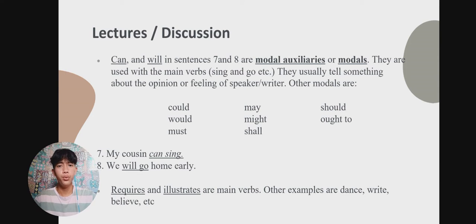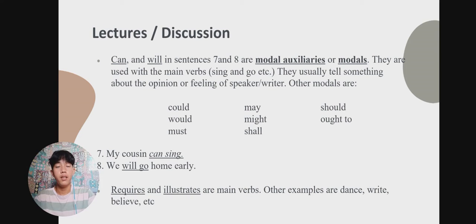We use could and sing because the modal auxiliaries are used with the main verbs. The main verb there is sing, and the modal is can in the example of number 7.